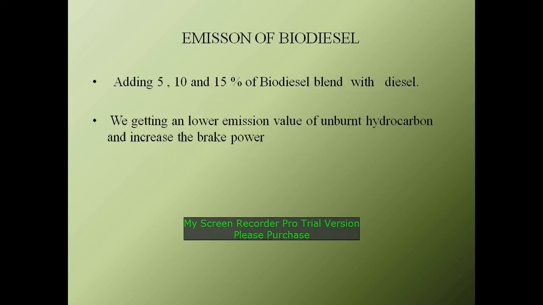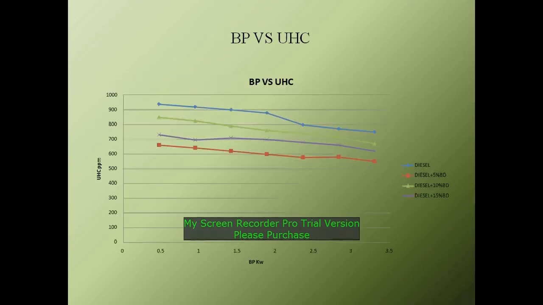Emission, biodiesel. Adding 5, 10, 15% of biodiesel blend with diesel, we are getting lower emission values of unburned hydrocarbon and increased brake power. This is the graph of brake power versus unburned hydrocarbon.